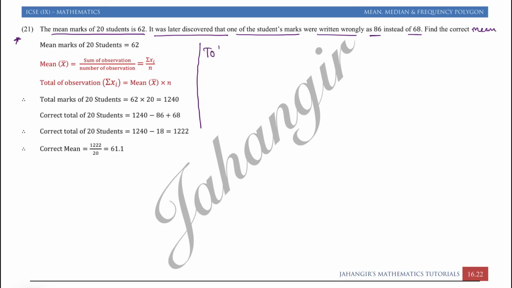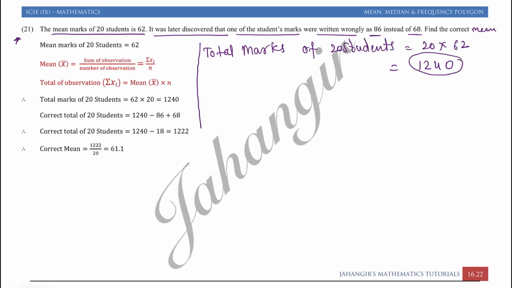So therefore total marks of 20 students is equal to 20 into 62. So that is 1240. Now in these 20 students' marks, one student's marks was wrongly registered as 86 instead of 68.